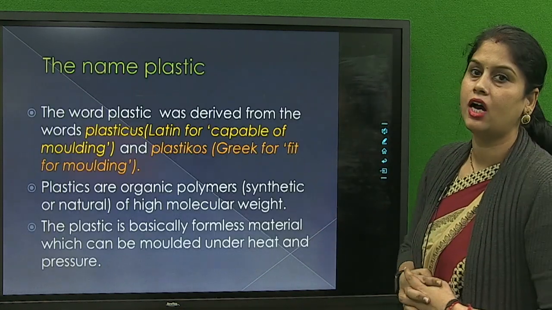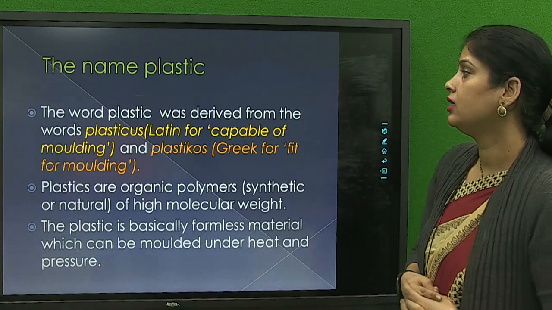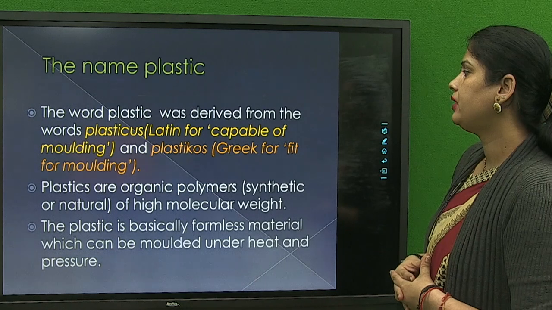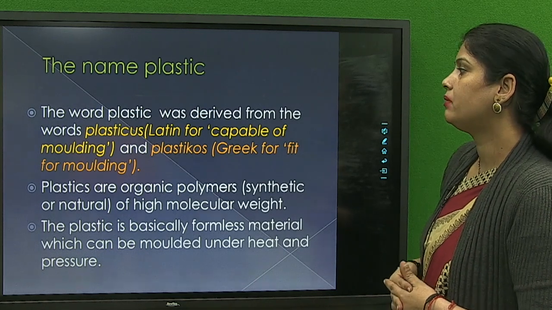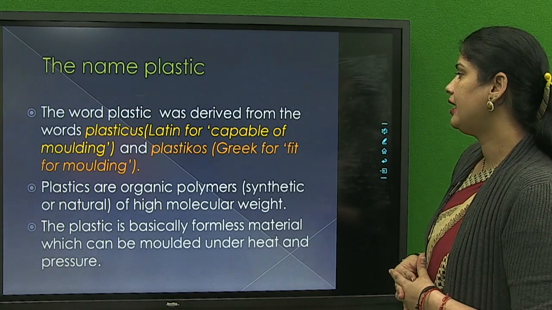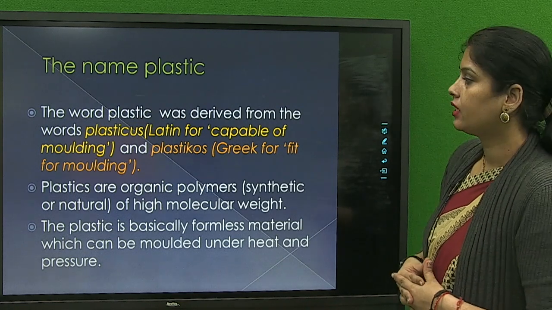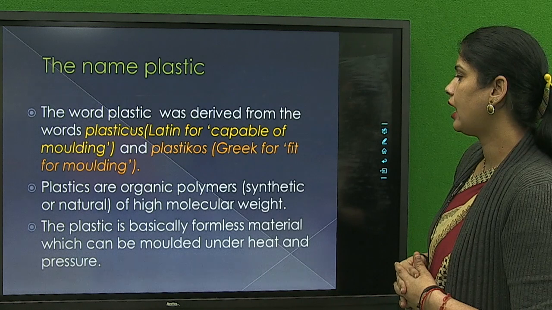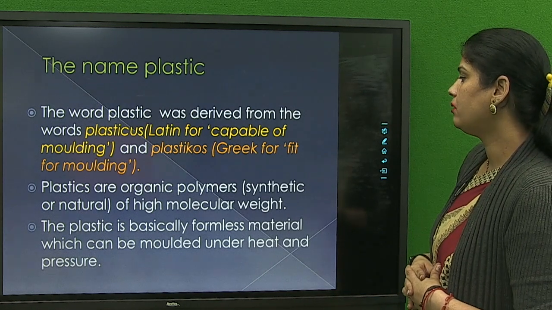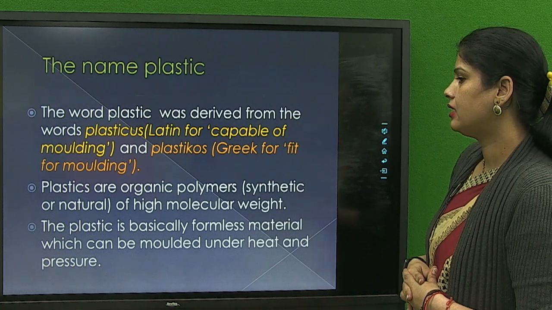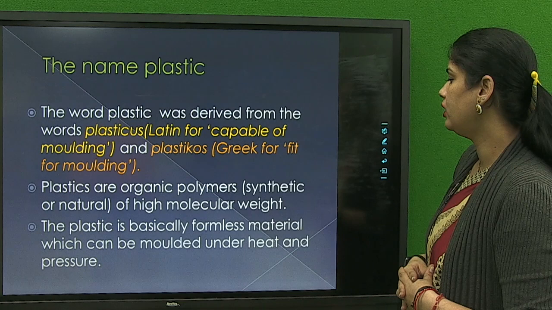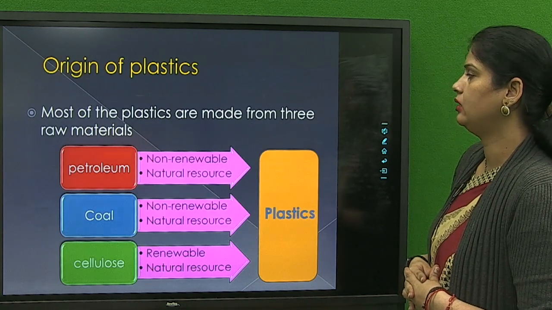The name plastic, how did it originate? The word plastic was derived from the Latin word plasticus, which means capable of molding, and plastikos in Greek, meaning fit for molding. And now next, plastics are organic polymers, synthetic or natural, of high molecular weight. The plastic is basically a formless material which can be molded under heat and cellulose.